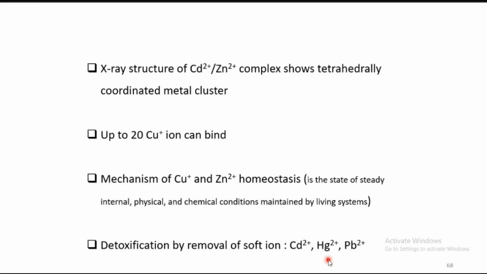Soft interactions are always stronger, so it has higher affinity towards the toxic metal ions too. In this way it exhibits a detoxification effect: it binds the toxic metal ion and makes it inactive in biological conditions.